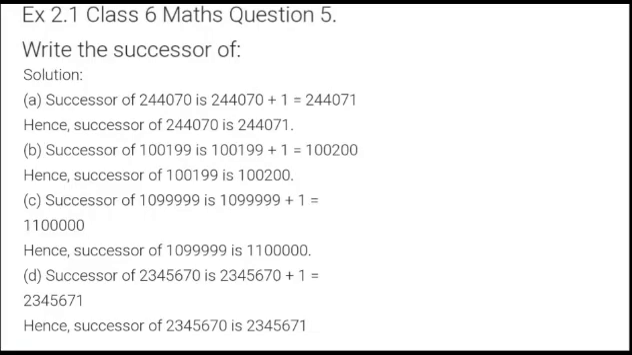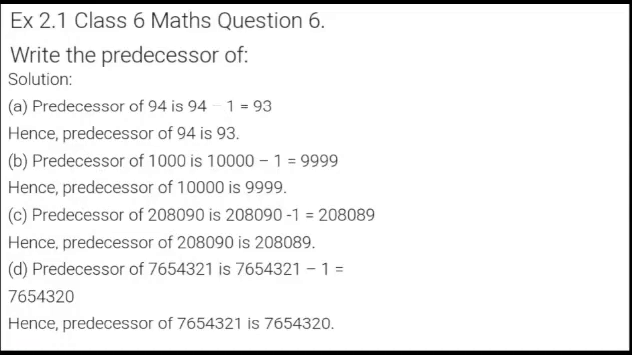Now let us go for the new question, number 6. Write the predecessor of. Now what do we do when we are finding predecessors? Simply we do -1 for the predecessor. The number given to you is 94 and you have to find the predecessor of 94. You will do -1 from 94 and the answer is the predecessor of 94. That is 93 is the predecessor of 94. Hence the predecessor of 94 is 93. This is the concluding answer.